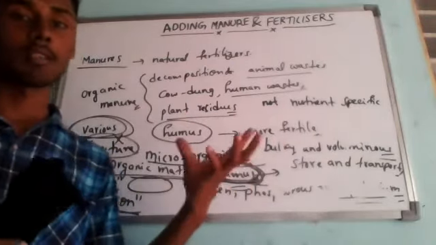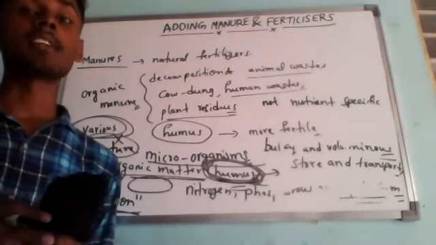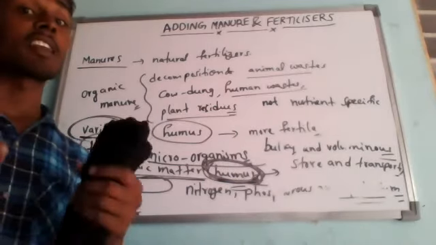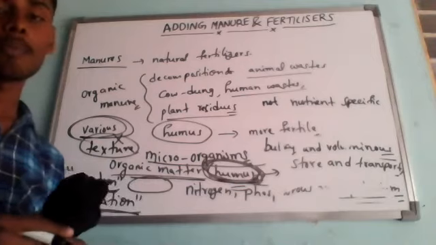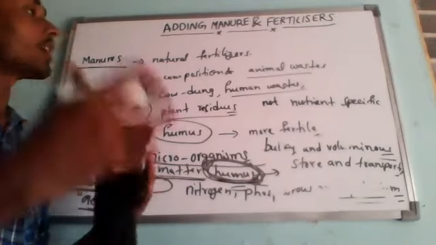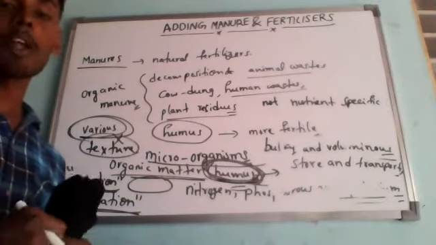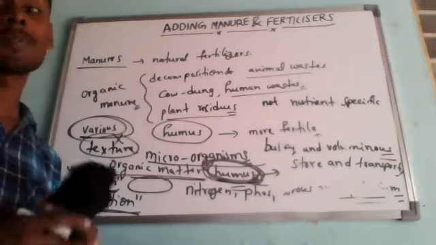So we cannot say that if we add this manure, the soil will get this nutrient. Because it is not nutrient specific, it is not much help when a particular nutrient is required in the soil for a particular type of crop. That is why we go for another kind of substance which supplies the required plant nutrients and is very nutrient specific.